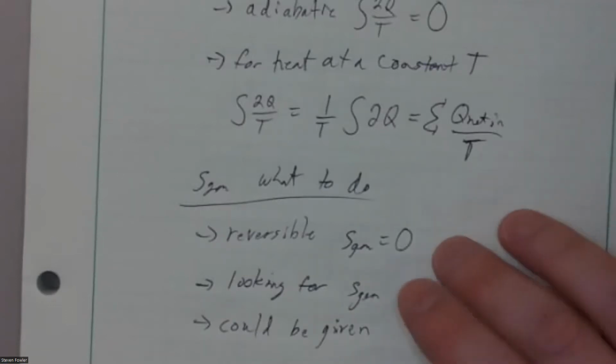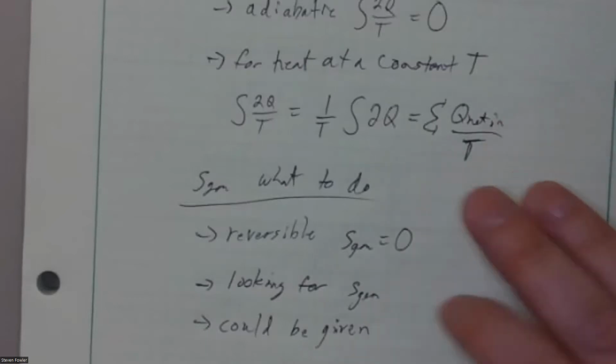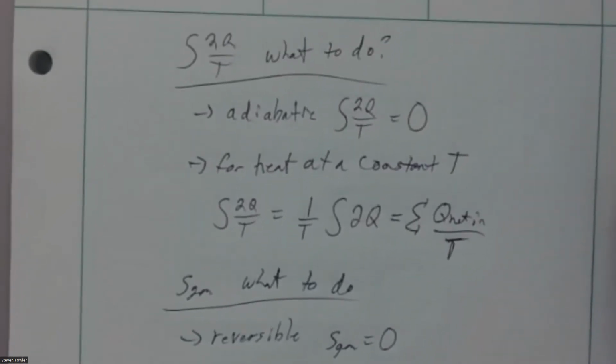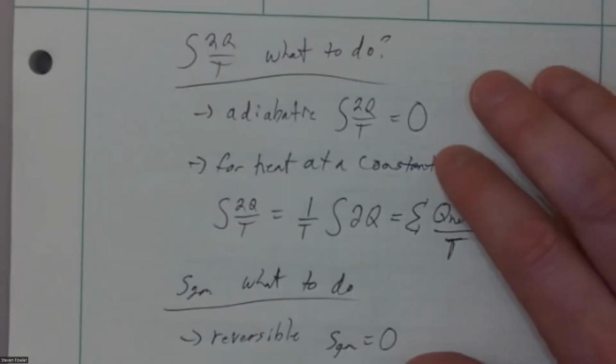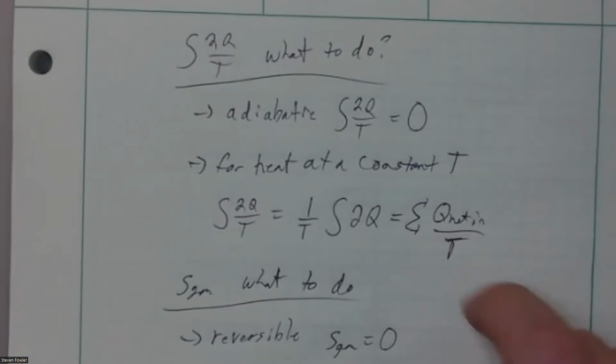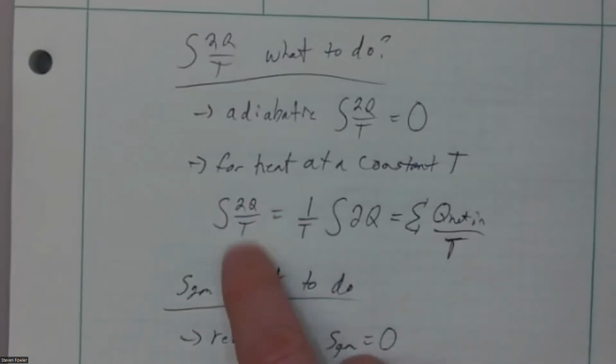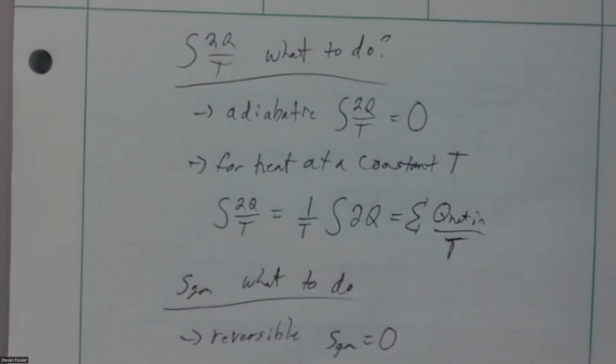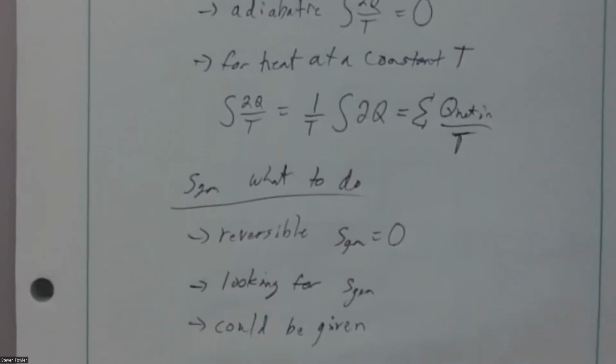Most likely it's one of these 2 scenarios. It's either reversible, which you're looking for. Same thing with this guy, right? It's one of these first 2. Typically, it's either adiabatic or I've got some heat transfer granted at constant temperature. In the weirdest scenario, I think there was a problem in the homework where they gave you that quantity. You know what it was and how to deal with it. So those are kind of the common scenarios there.